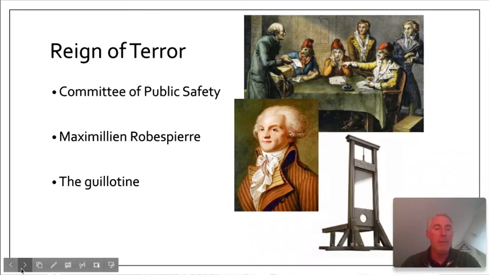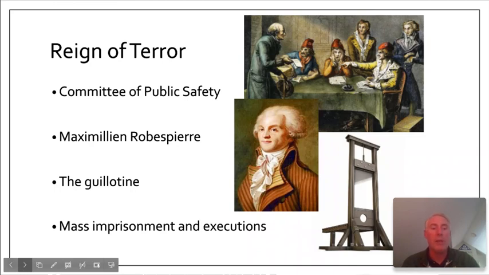The guillotine became the symbol of the Reign of Terror and one of the enduring images of the French Revolution. Robespierre and the committee held trials meant to weed out traitors. This led to mass imprisonment and executions. About 300,000 people were arrested during this time, and 17,000 were executed. That's the seating capacity of the Barclays Center when the Nets play. So an entire NBA stadium was executed.